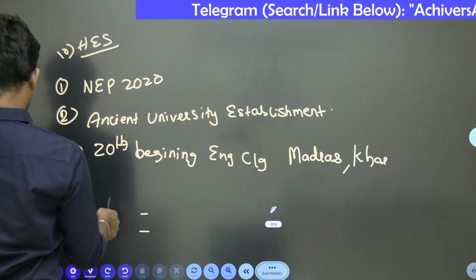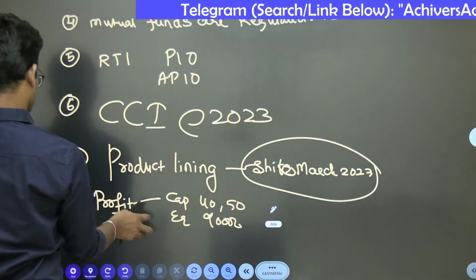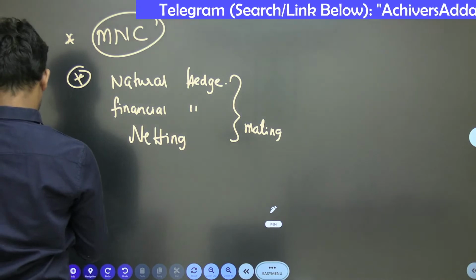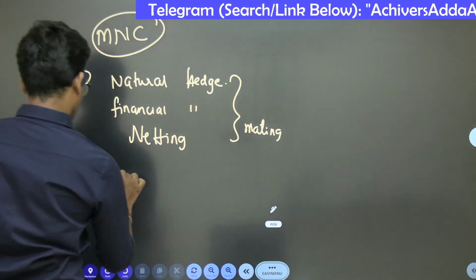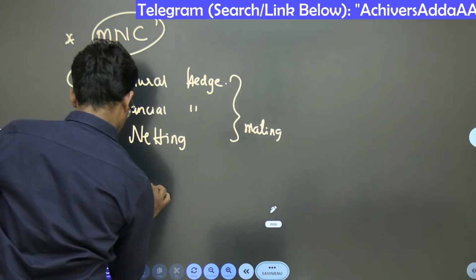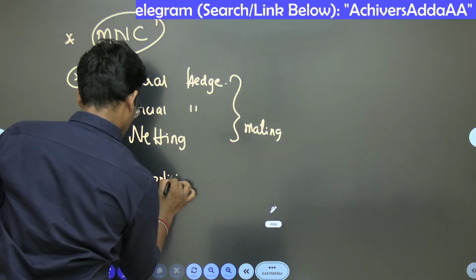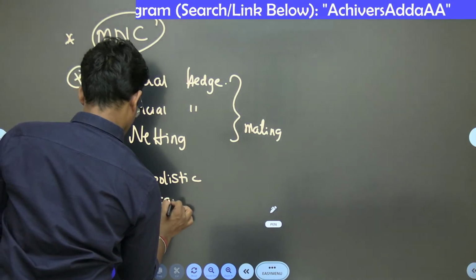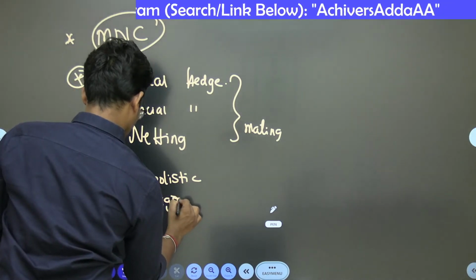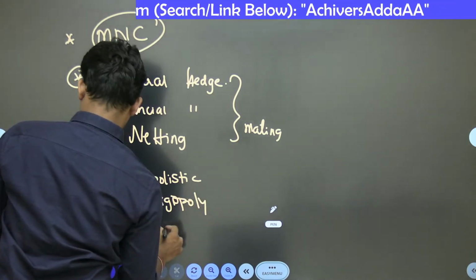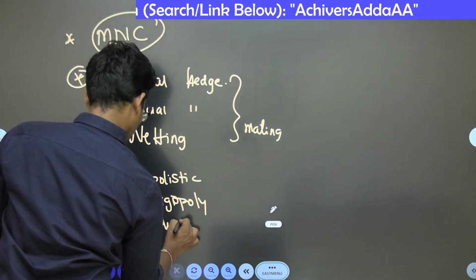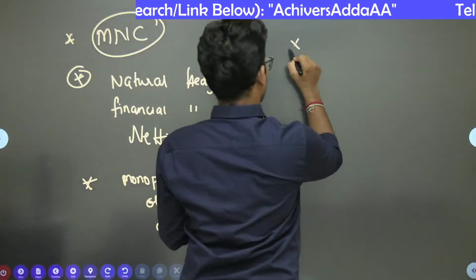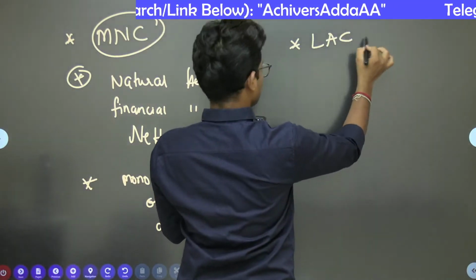Next, questions were related to commerce: monopolistic, oligopoly, duopoly, and the shape of the long run average cost curve.